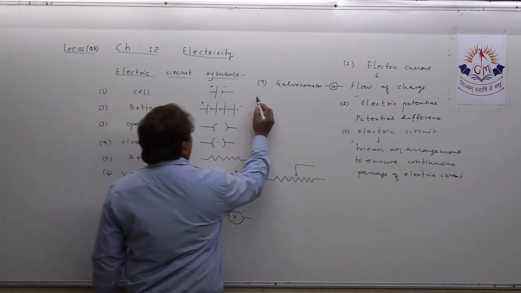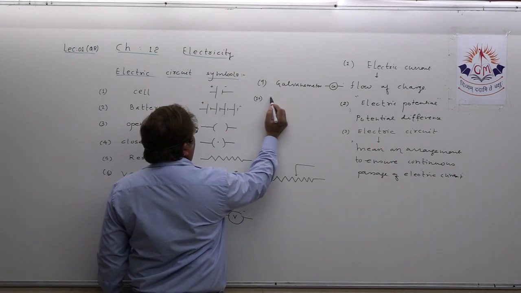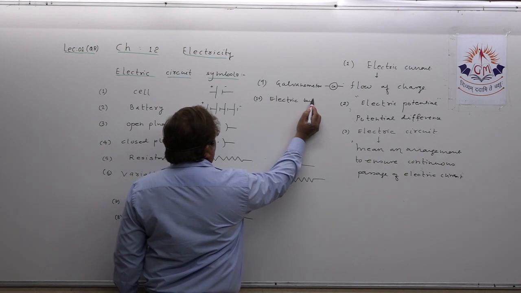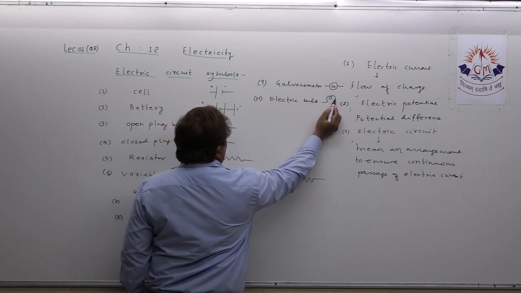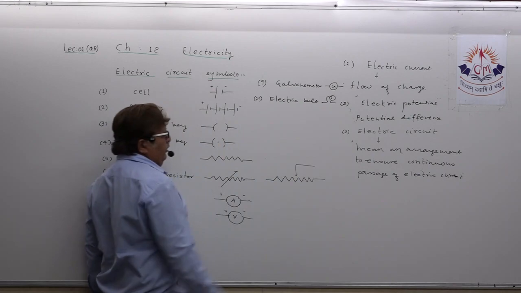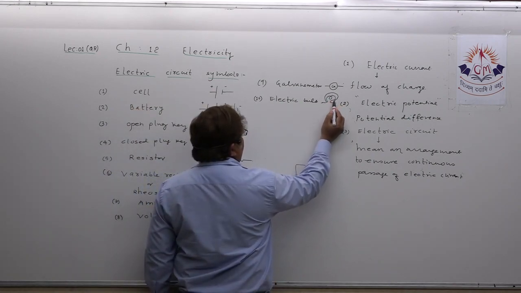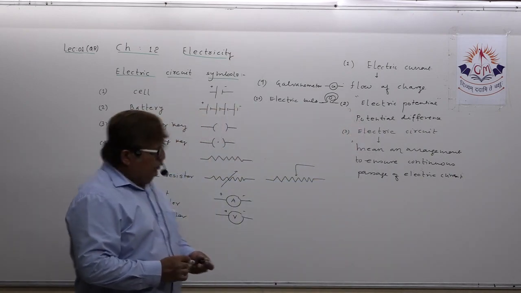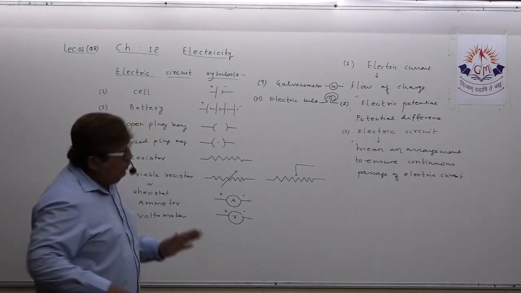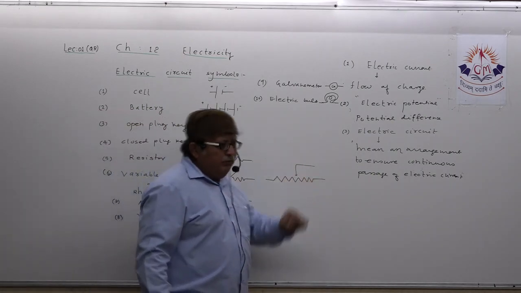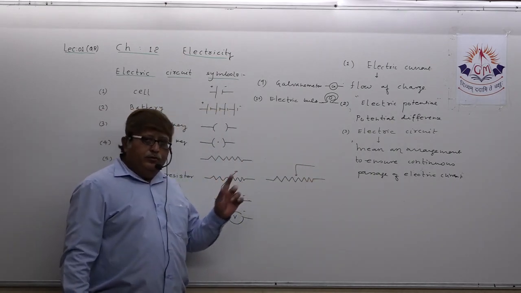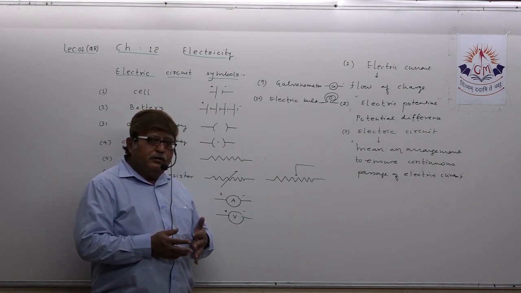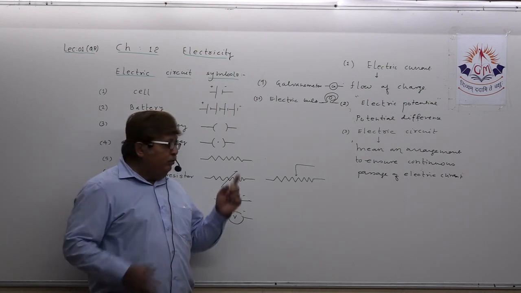Suppose one more, but you all know that electric bulb, okay? The symbol for electric bulb is like this. Understood? And then they cover it. This is the way they are showing the symbol of electric bulb. Now, why have I drawn all the symbols here? Because you can be asked a question of 4 marks or 3 marks from here.